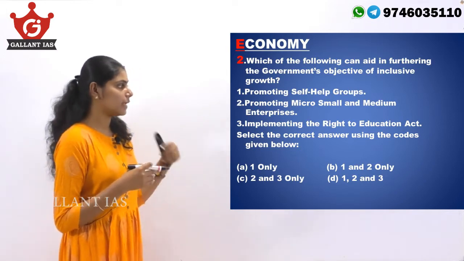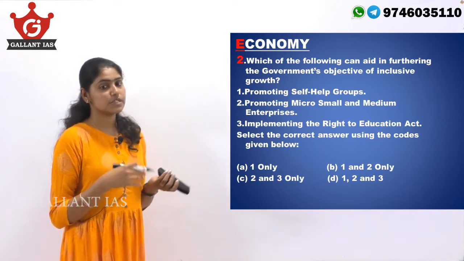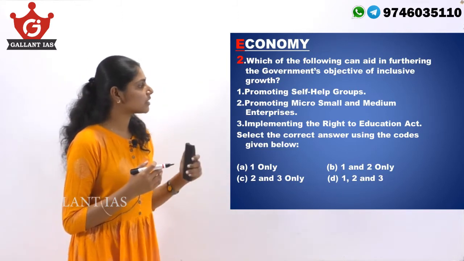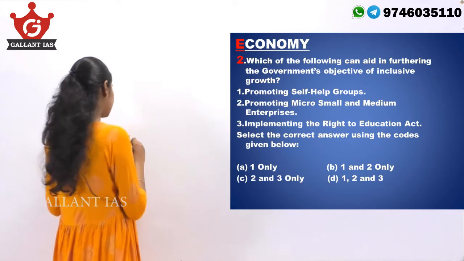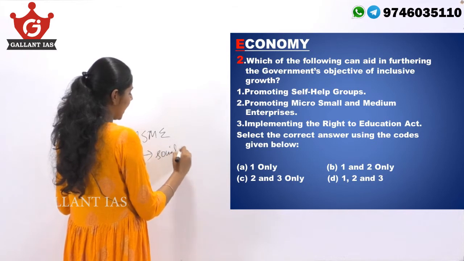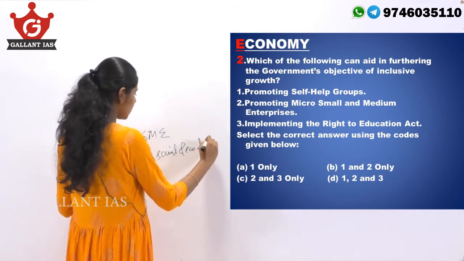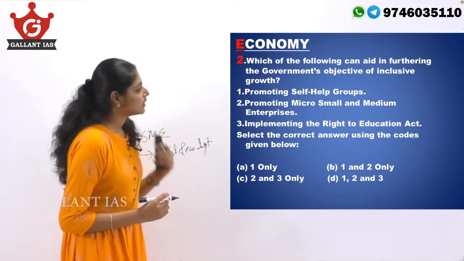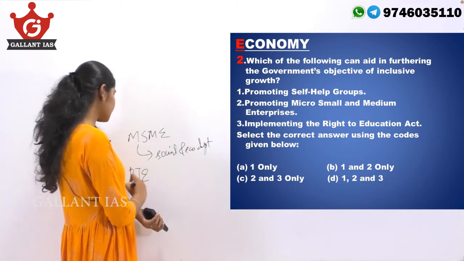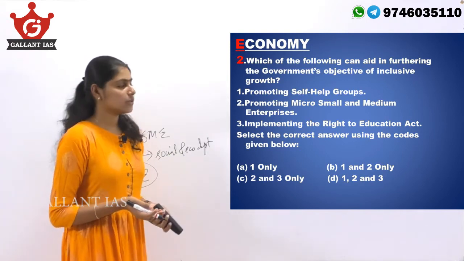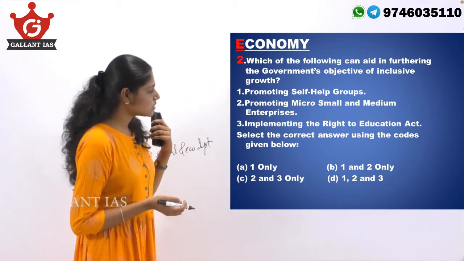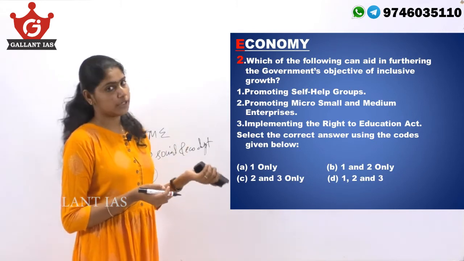First is promoting self-help groups. Yes, by promoting self-help groups, the socio and economic empowerment is made. So, first statement is right. Promoting micro, small and medium enterprises. Strengthening the MSME sector actually empowers social and economic development. So, second statement is also right. Third statement is implementing the Right to Education Act. The RTE Act, which provides for free and compulsory education, is also an objective of inclusive growth. So, here the answer will be option D, 1, 2 and 3.